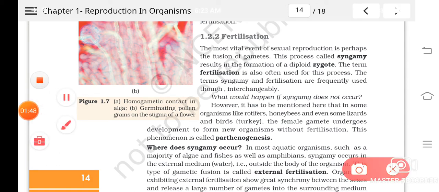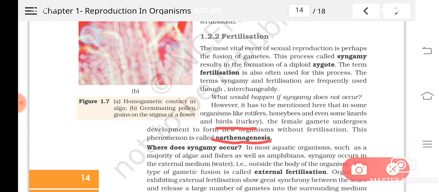Examples like honeybees, we have seen in the genetics chapter we have studied. Then some rotifers, then some lizards, turkey, birds like turkey. There what happened? The egg without fertilization changes into the offspring. Understood? So this kind of reproduction, where the female gamete develops to form a new organism without fertilization, is called parthenogenesis.